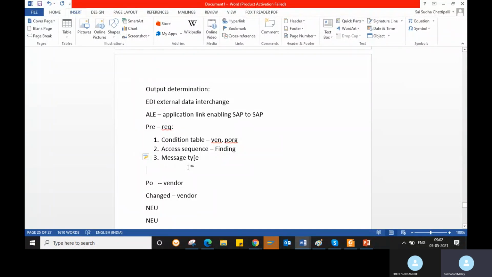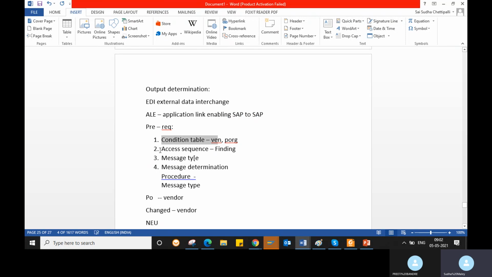Okay, so the next one is a determination. So we call it as a message determination. So here in the message determination, you will have one procedure. So one standard procedure. If you want to create a custom procedure also, you can create. So for this standard procedure, you can assign your message type. Okay, everything has a relation here.